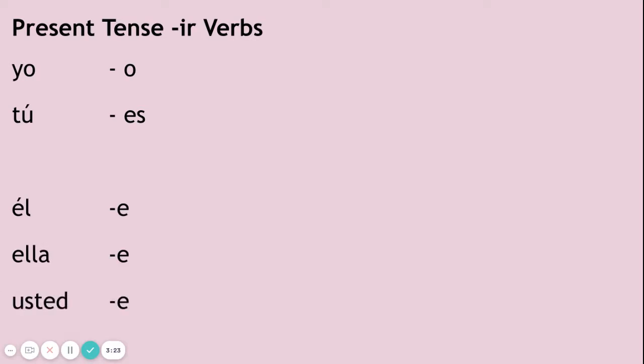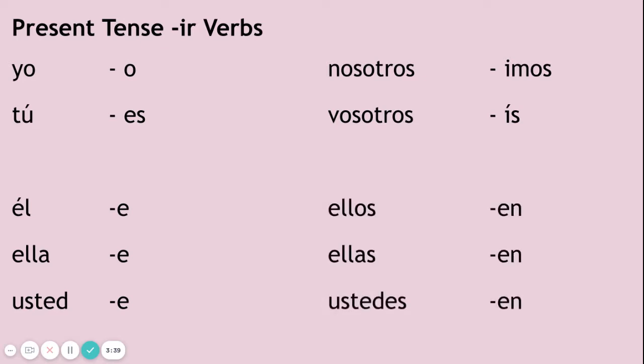Present tense IR verbs. Now let's see what happens with these. It's not what you think is going to happen. Yo still has the O, and tú still has the ES. It conjugates just like the ER verb right here. Then the él, ella, and usted also conjugate with the E ending. But nosotros changes. It's IMOS. The vosotros also changes because it's an IR verb. It would get the accent on the I. And then the ellos, ellas, and ustedes forms are in the EN.